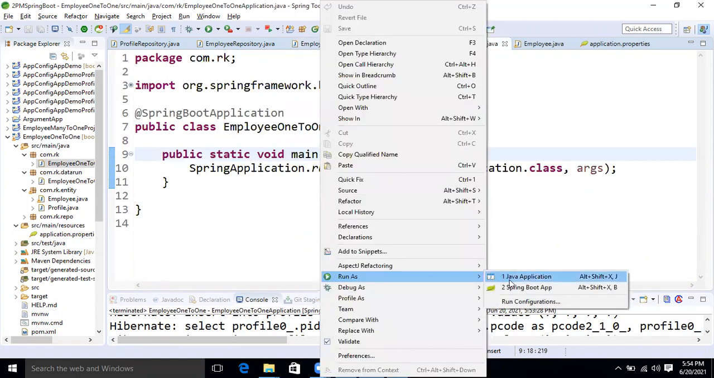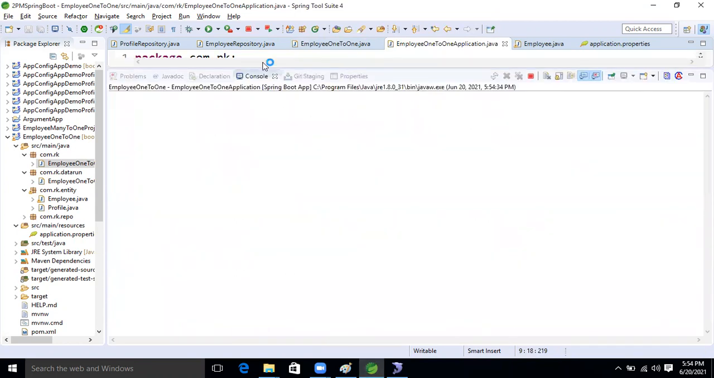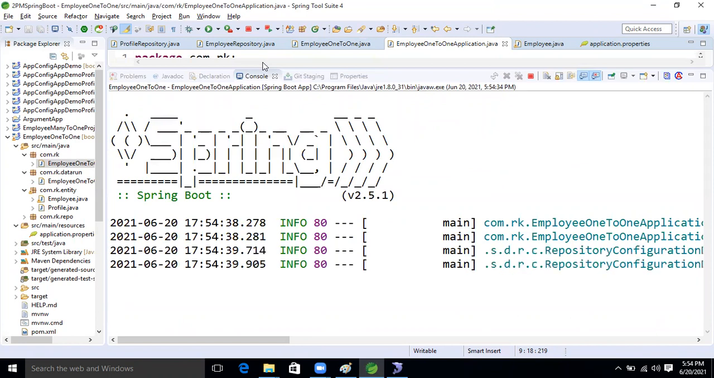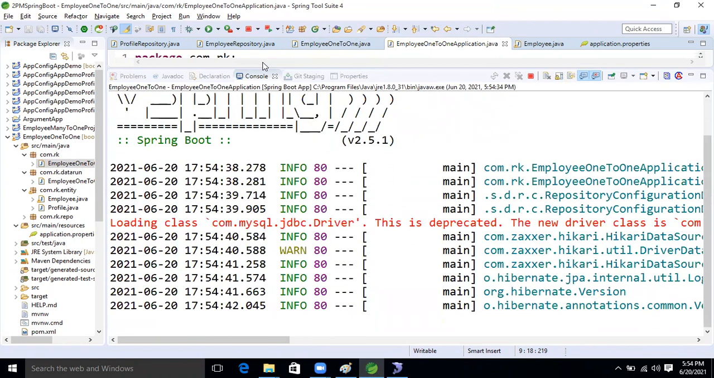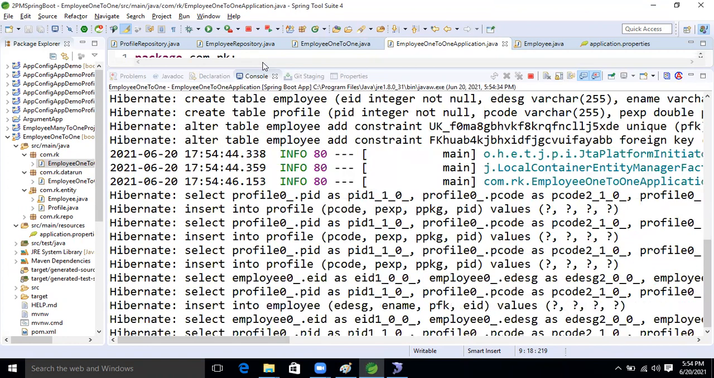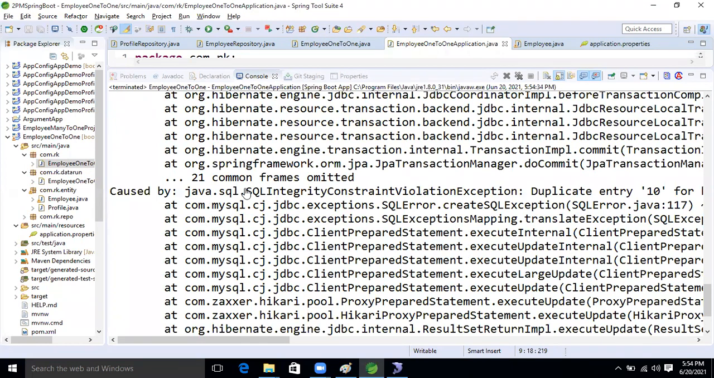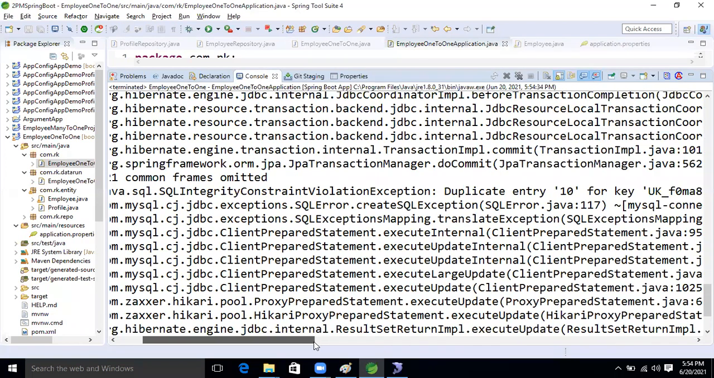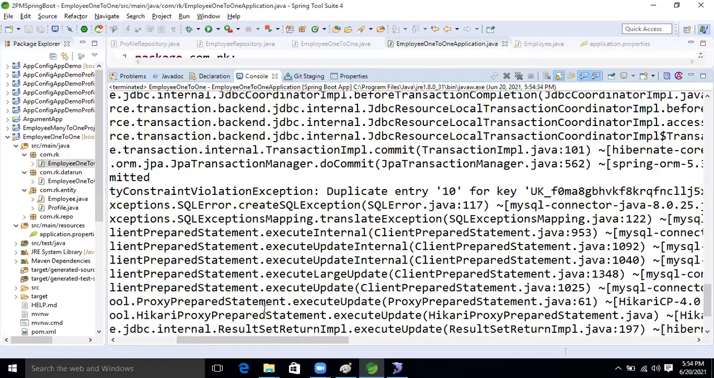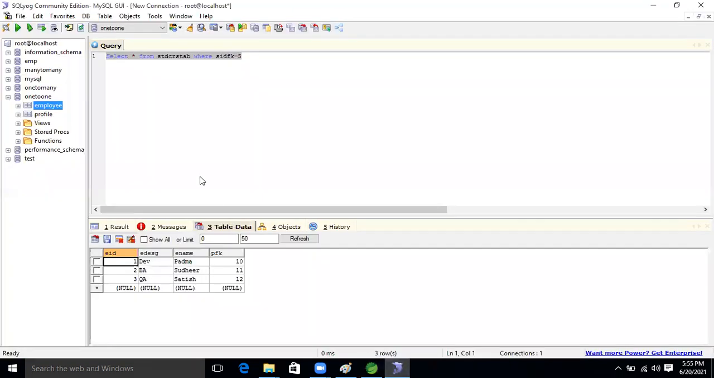Now let's run the application. Yes, now it's getting an error. No duplicate key allowed. Okay, good. So we are getting the error. See the SQL integrity constraint violation, right? Duplicate entry for ten, two times, for the foreign key UK. This is the ID number, guys.